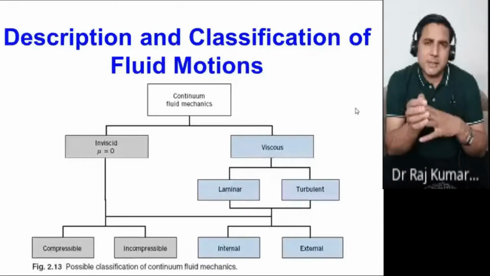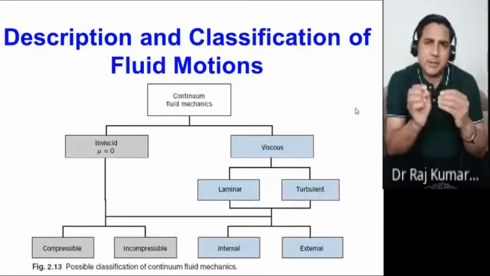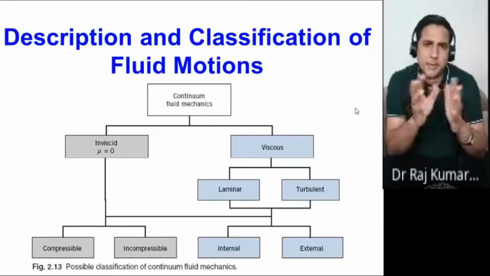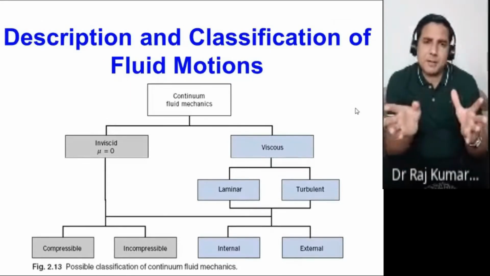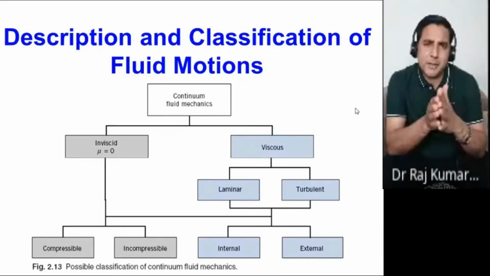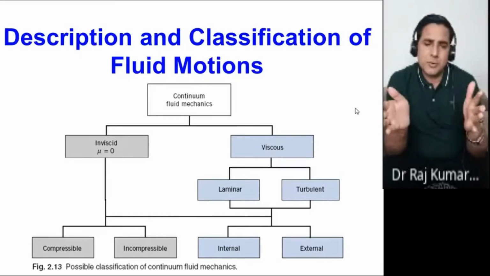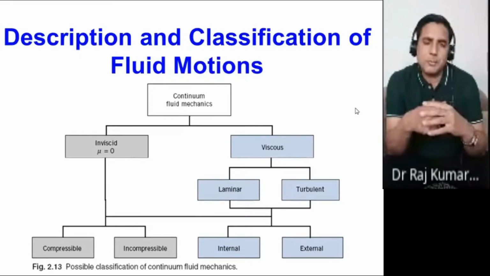So they have two properties. One is, let's say, they want to repel the molecules of the original base material. If you want to repel them away, it means you are making them free to move. And if you are making them free to move, obviously you are decreasing the surface tension.